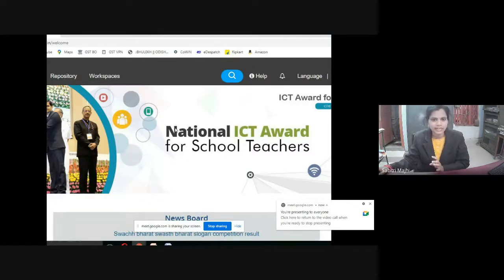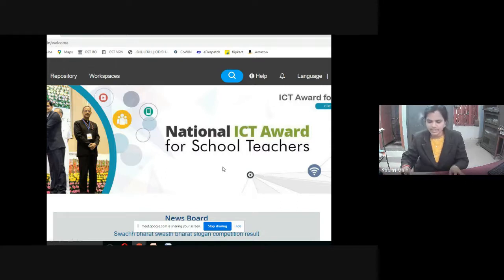So under NROER, you have to click on repositories. Then we get various resources, textbooks, videos, audios, everything will be there, and you have to browse through the different subjects.